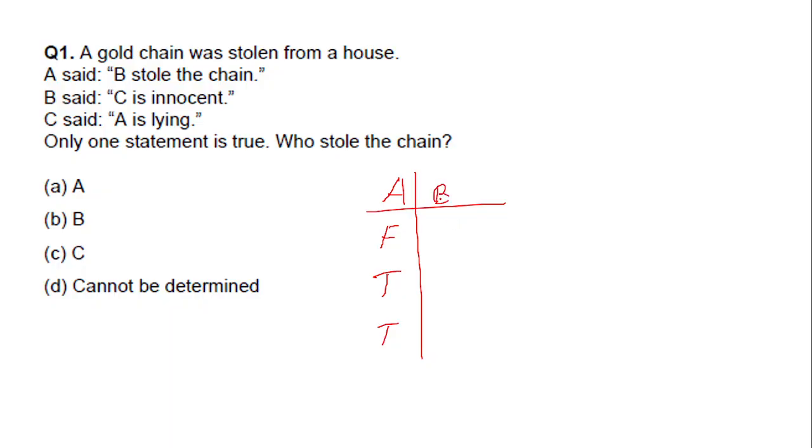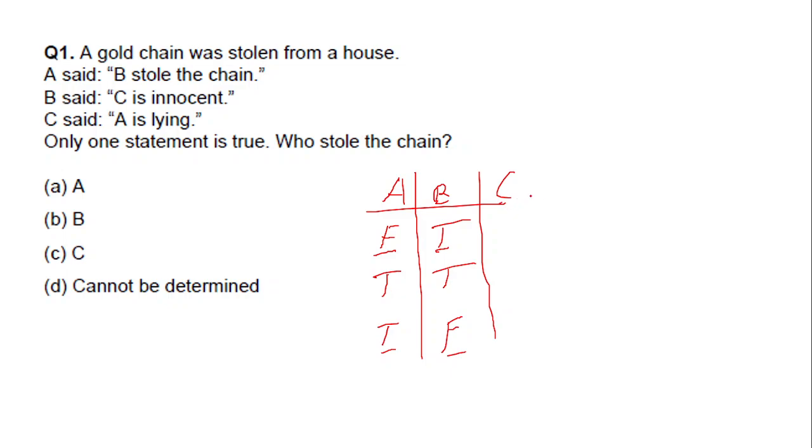Now, let us assume B is the thief. A said B stole the chain. True. B said C is innocent. True. C said A is lying. False, because A and C are contradicting each other here. If A is false, C is true. If A is true, C is false.